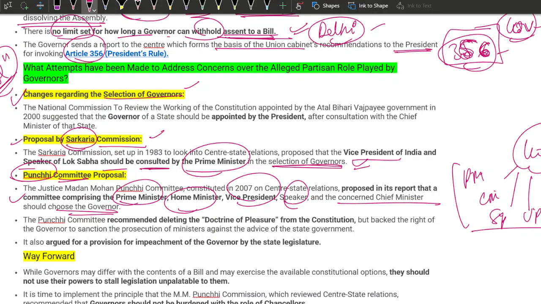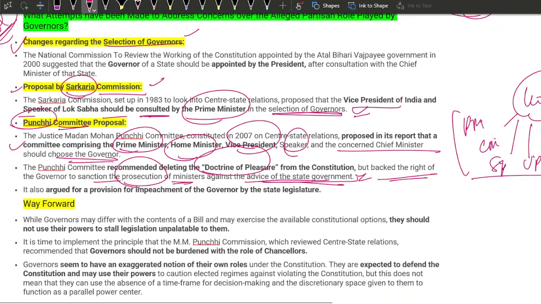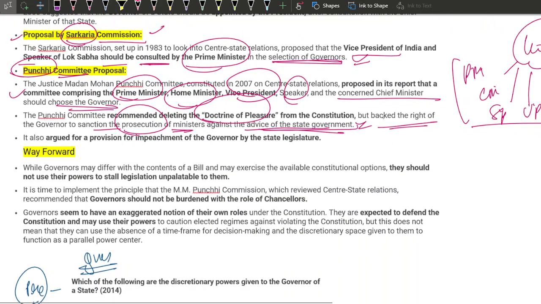The Punchhi Committee also recommended deleting the doctrine of pleasure, the one that we just read above from the Constitution, but backed the right of the governor to sanction the prosecution of ministers against the advice of the state government. So, the Punchhi Committee said that the governor can and should prosecute ministers against the advice of the state government.